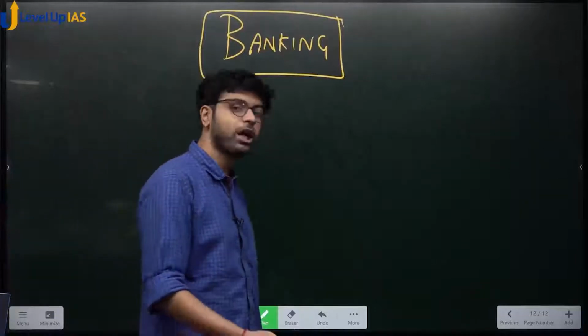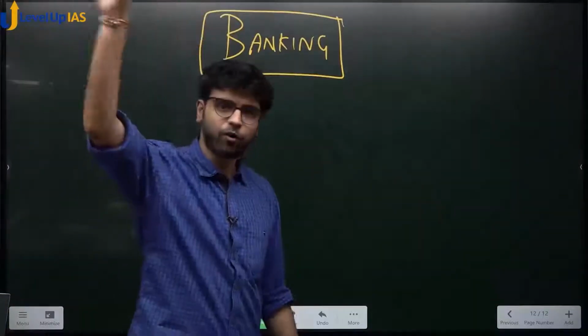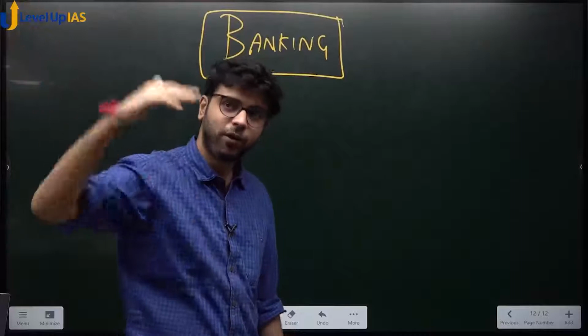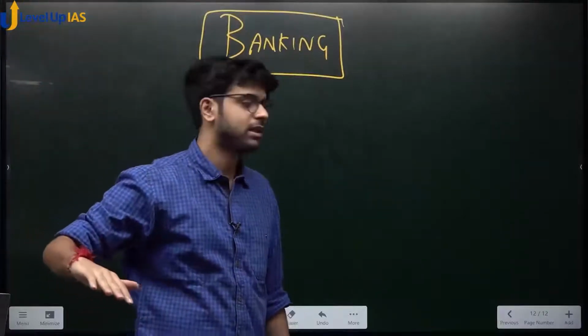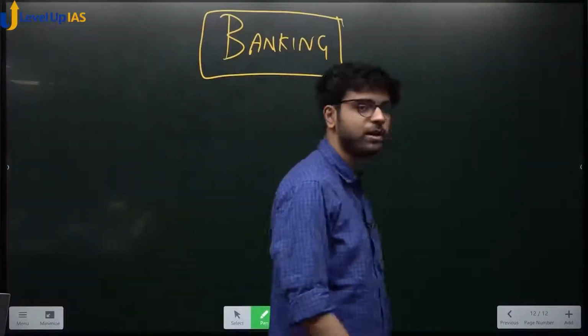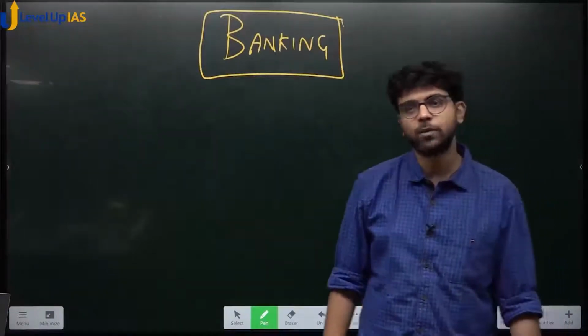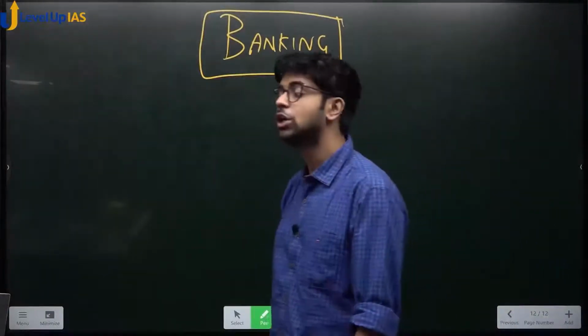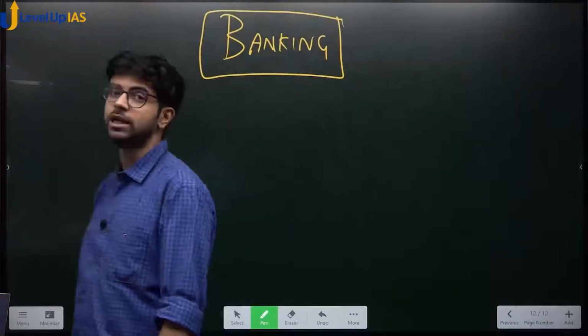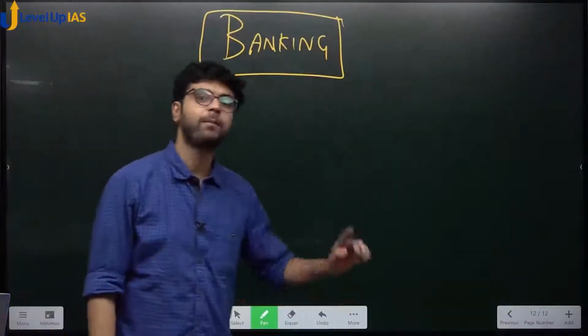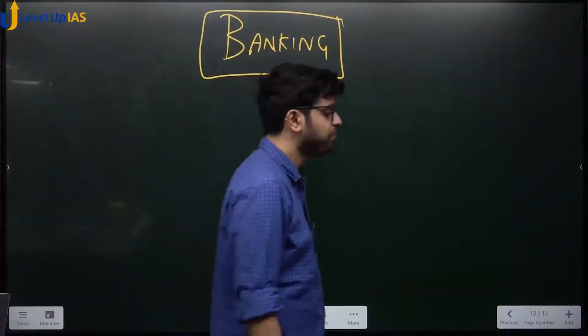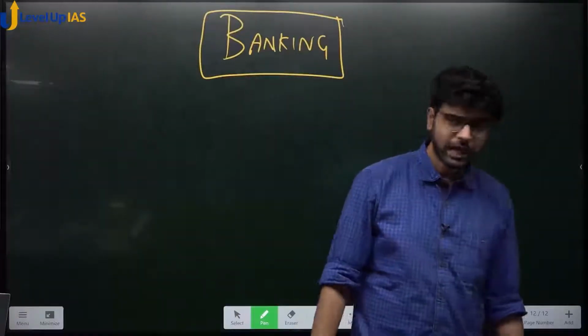Now answer me this, very important. So we are now talking about commercial banks. Central bank ho gaya, monetary policy done. We have now come below the second level. Remember, I told you in the monetary policy chapter that we are thinking from a RBI angle, from a central bank angle, from an angle of monetary policy authority. Now we are thinking from an angle of commercial banks. Yes or no?